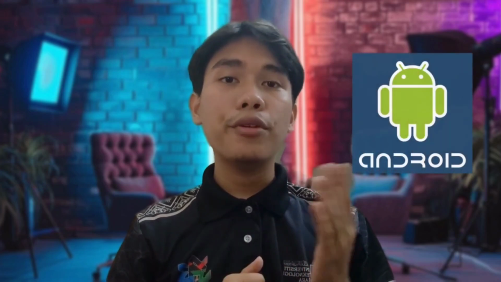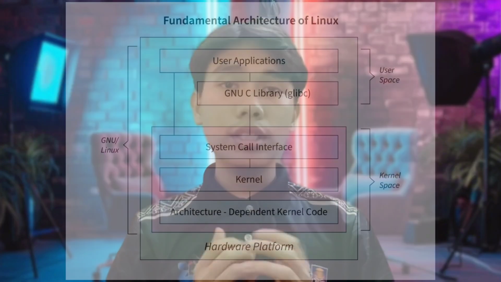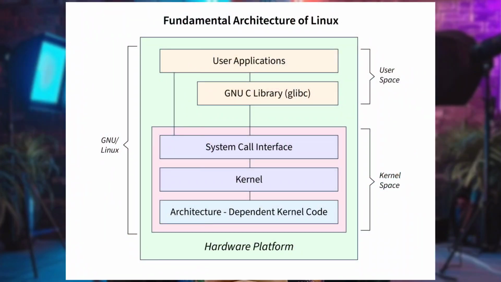Let's start with AndroidOS. Developed by Google, Android is a Linux-based operating system primarily designed for mobile devices like smartphones and tablets. It features a Linux kernel-based architecture, a graphical user interface, a web browser, and access to millions of applications.